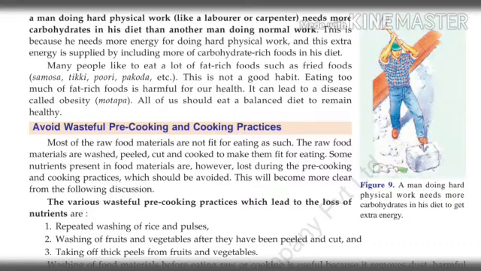Understand? So, for the people who do too much physical work, the amount of energy giving food in their diet should be more. That is, more carbohydrate rich food should be included in their diet.